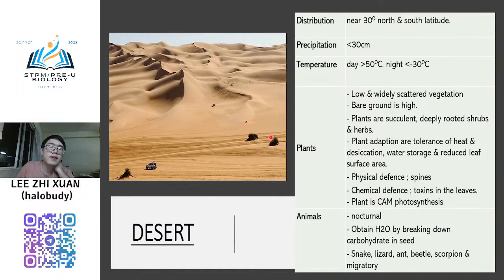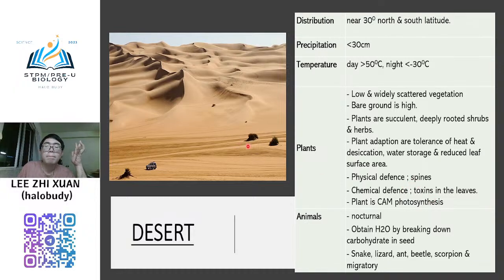But there are also some other plants. Normally these plants are succulent, deeply rooted, and tolerant to heat, with water storage, and the leaf surface area, the leaf size, is very small compared to the tropical forest. And then there is the spine structure, and they also have toxins.